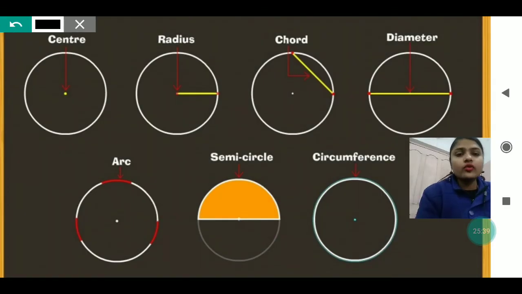This one is a quick review of the things which I have explained. The quick review means a recap: what is the center, what is the radius, what is a chord, what is a diameter, what is an arc, what is a semicircle, and the circumference. Just a sum up of all the things which I have discussed till now. You can see all the things together here, and I think it is clear to you all.